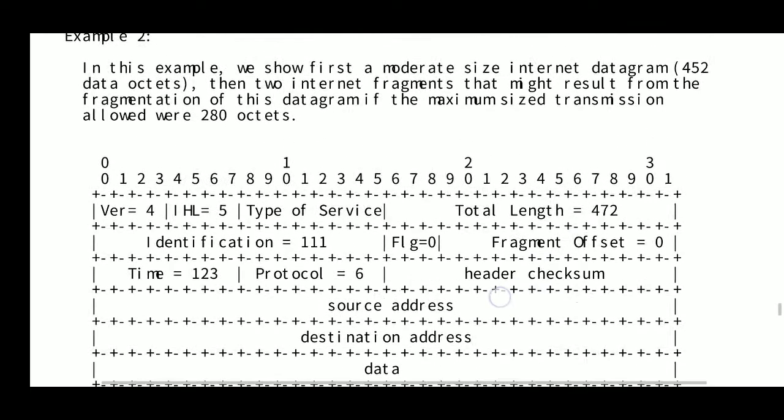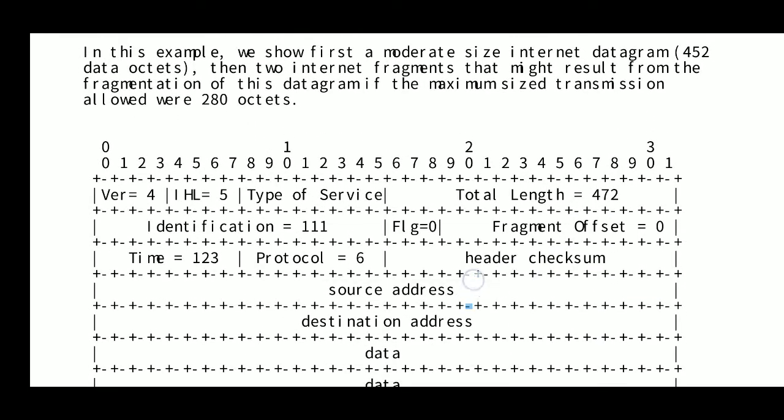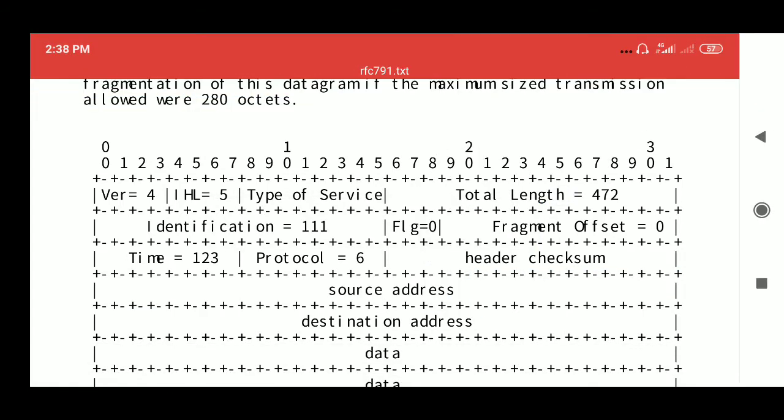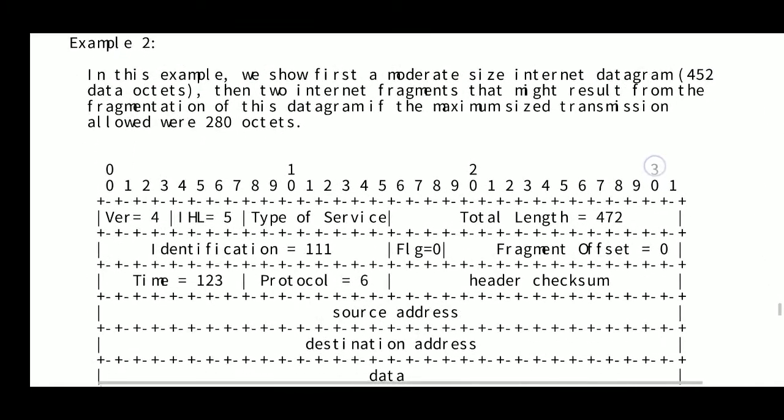So this is the header of this 452 byte datagram and 20 byte header.